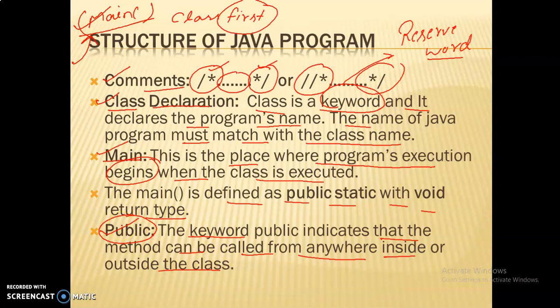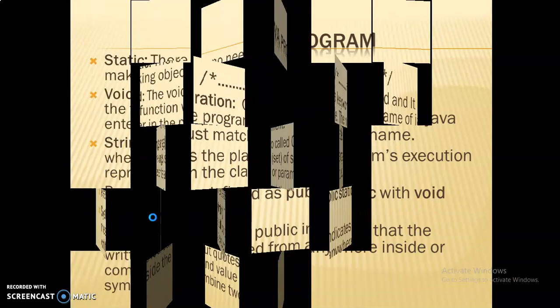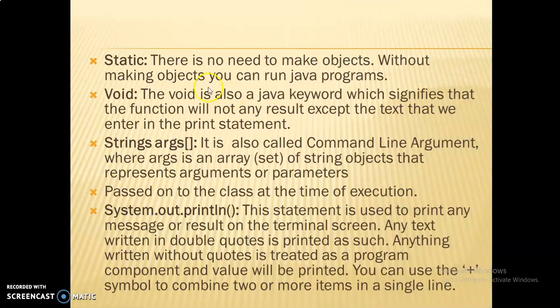Public means it is public. The method and the variable which are declared inside the class can be accessed inside the class or outside the class. It means the objects of another class can also access that method and variables if we define it public. Now come to the next word, static. Static is a very important keyword. Whenever we declare the word static, it means there is no need to make an object. Without making an object you can run your Java programs.